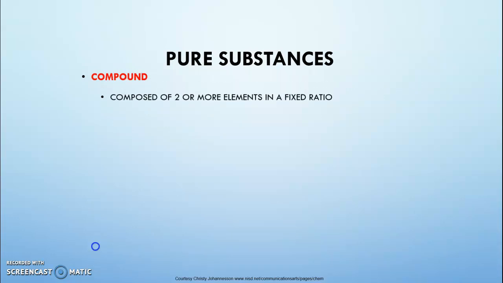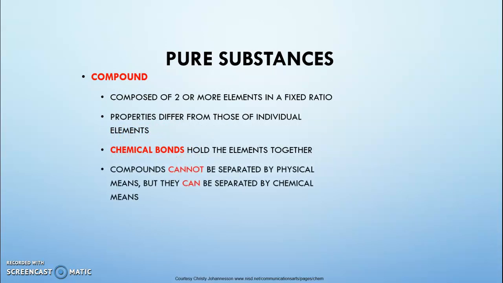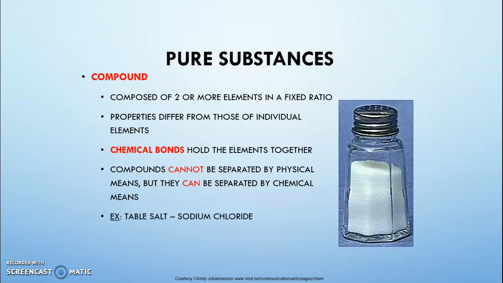Compounds, again, something very, very familiar to us. Remember that in a compound, the elements inside a compound are there in a fixed ratio. Compounds can be broken down into their respective elements, but still it's a pure substance because it has a defined fixed ratio, and chemical bonds hold the elements together. Compounds can't be separated by physical means, but they can be separated by chemical means.